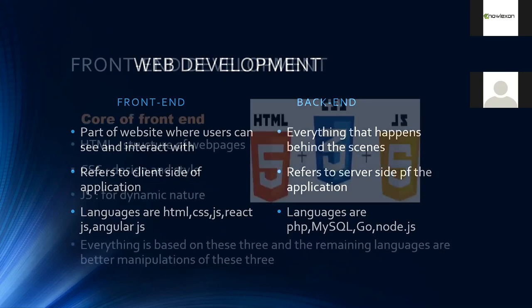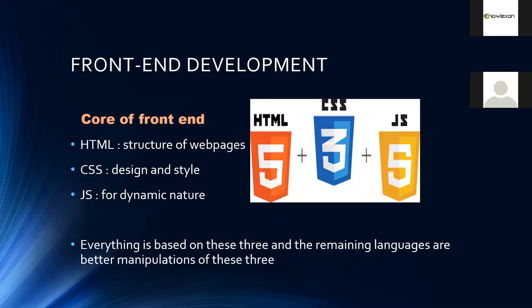Since I'm a front end developer, front end development is based on three main languages. HTML, the hypertext markup language, is the basic structure of the web page. The data you see on the page is static data, which can be developed using HTML.